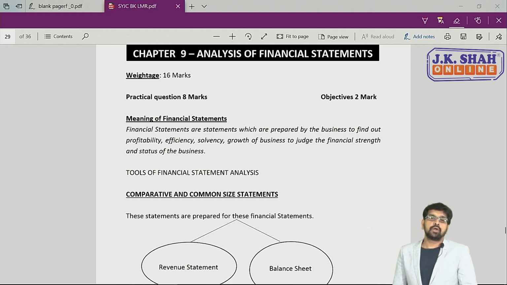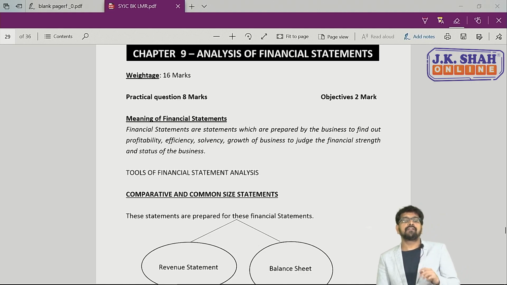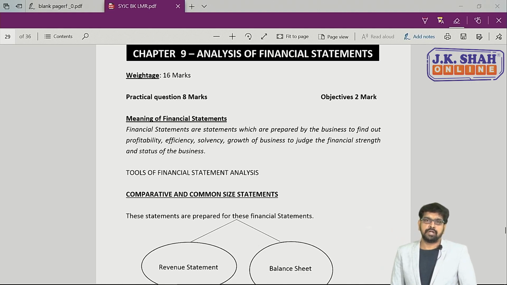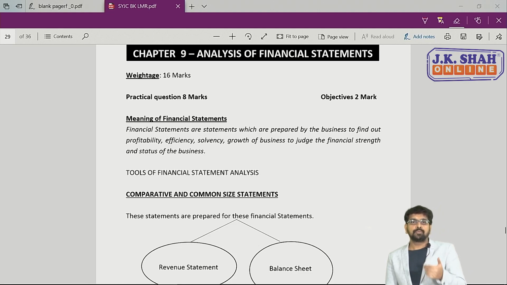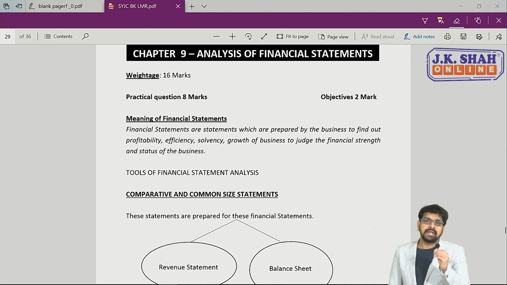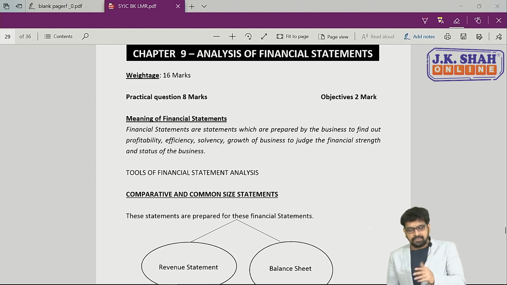So what we are going to do in this chapter is we are going to see how to analyze financial statement. See, till now what we have learned is how to prepare profit and loss account and how to prepare balance sheet. अब तक हमने ये सीखा how to prepare them. Now in this chapter we are going to see how to analyze them. Now exactly, to analyze means exactly what, that we'll see.